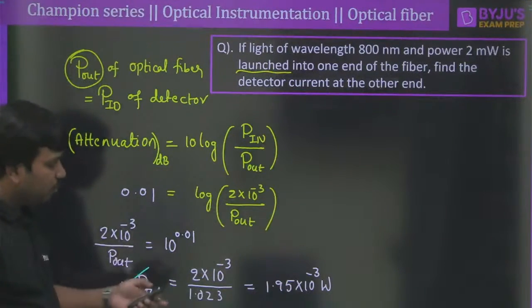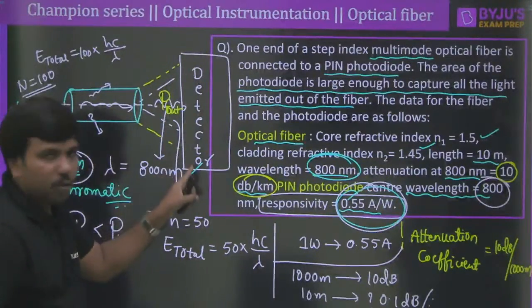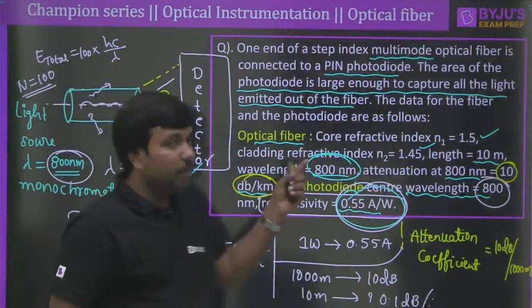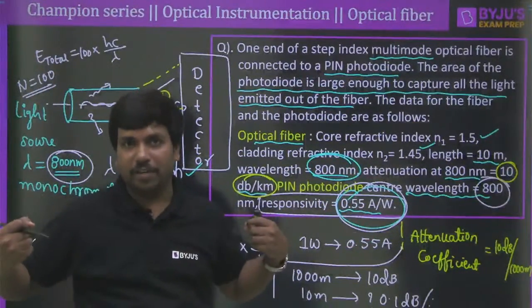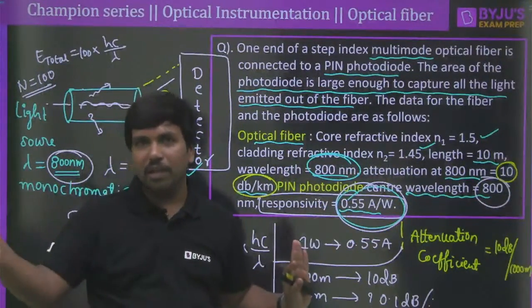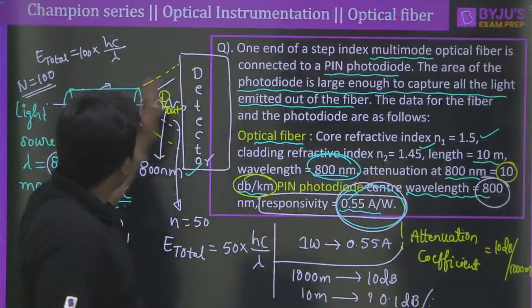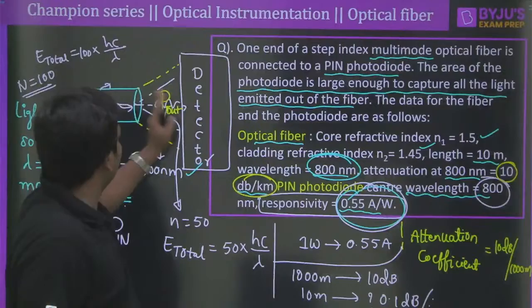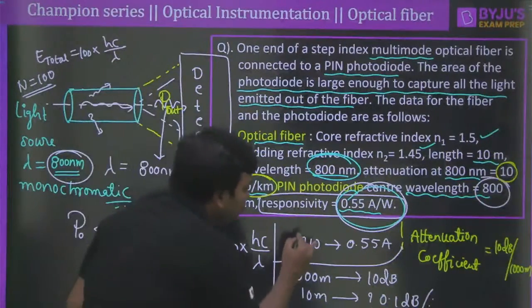And this output power from the fiber is directly given as the input power to the detector, because it was mentioned that all the light coming out of the fiber is collected by the detector. So there is no power loss from the end of the optical fiber to the detector. That means whatever power comes out of the fiber, the detector is able to capture fully. But what is the responsivity of the detector?